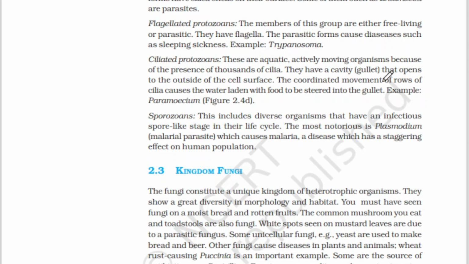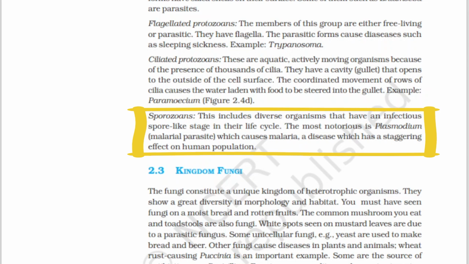So here, the coordinated movement of rows of cilia causes the water-laden food to be stirred towards the gullet. So the liquid around the cell, it will push that into the gullet. Example, paramecium. Coming to sporozoans, this includes diverse organisms that have an infectious spore-like stage in their life cycles.